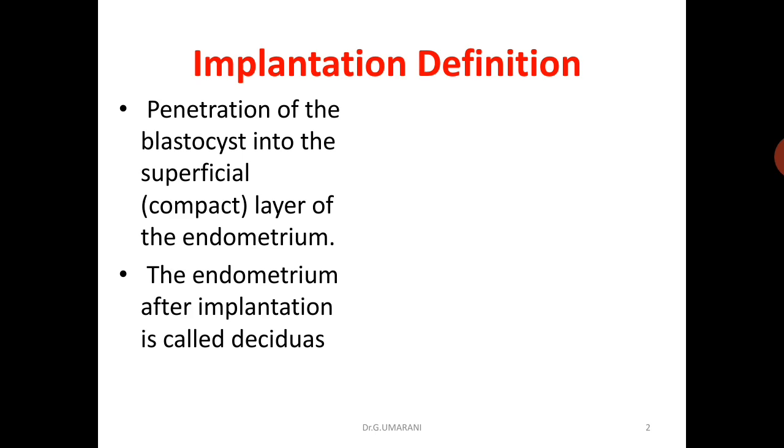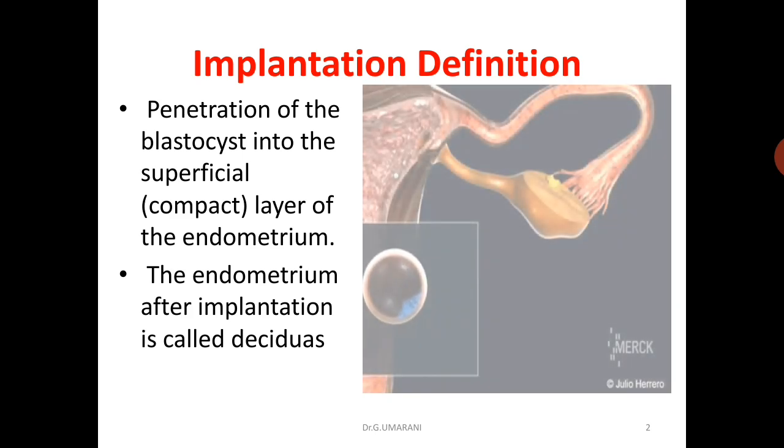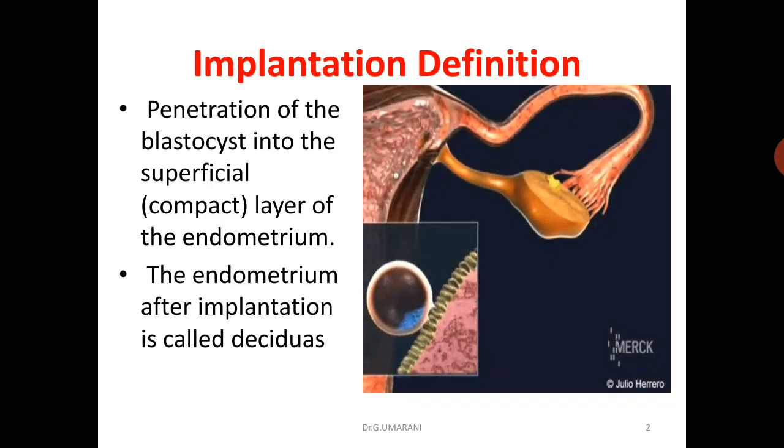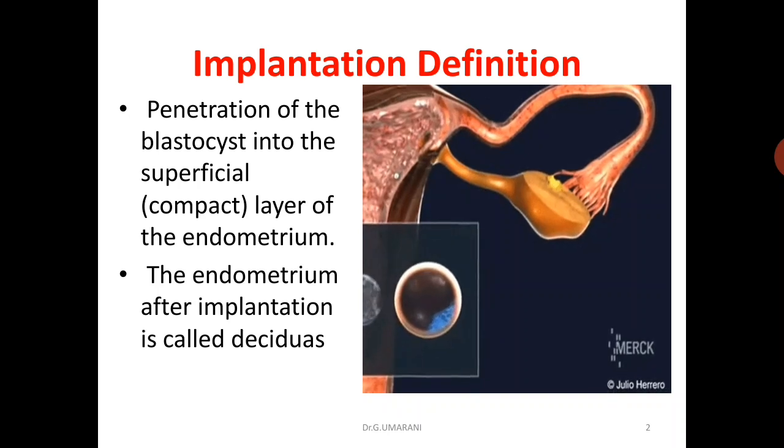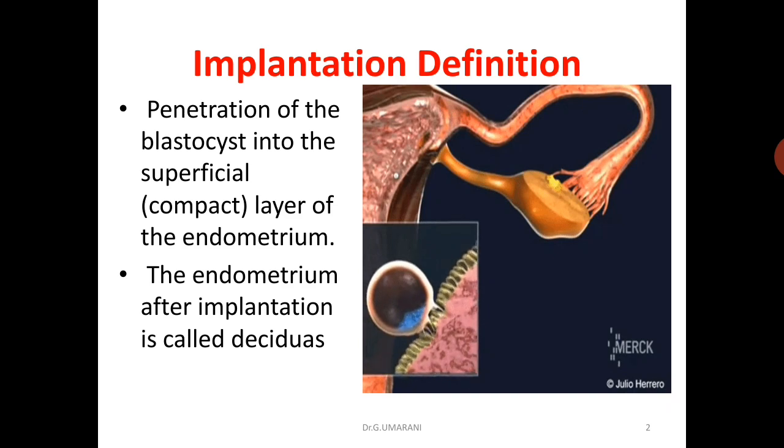As a result, there are three distinct layers of the endometrium: the superficial compact layer, the intermediate spongy layer, and a thin basal layer. The endometrium after implantation is called decidua. In this image, the blastocyst is piercing the superficial layer of the endometrium.